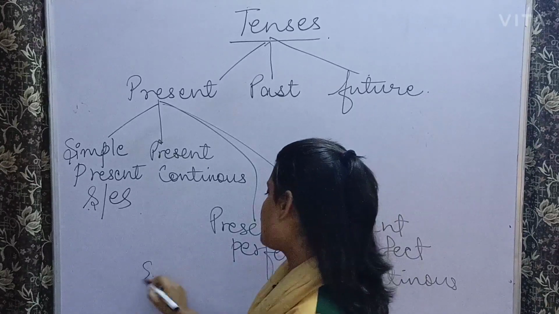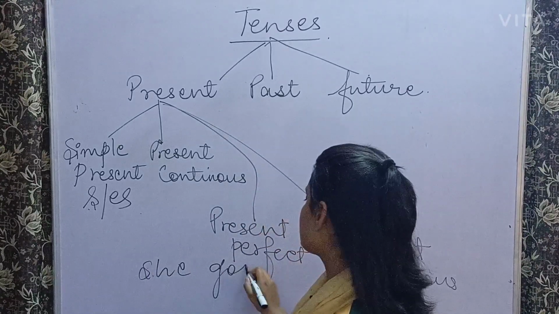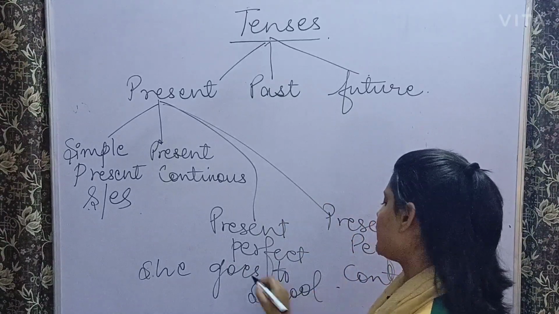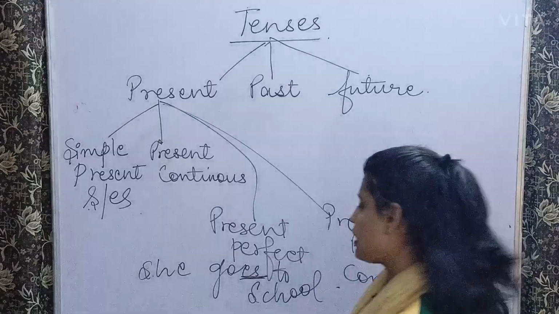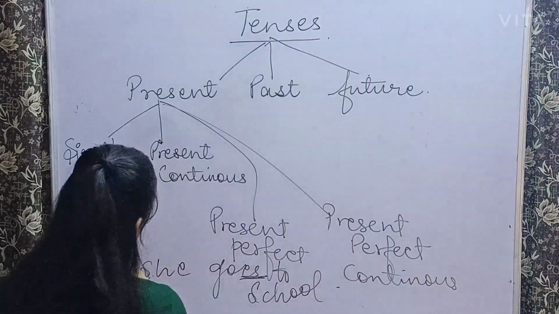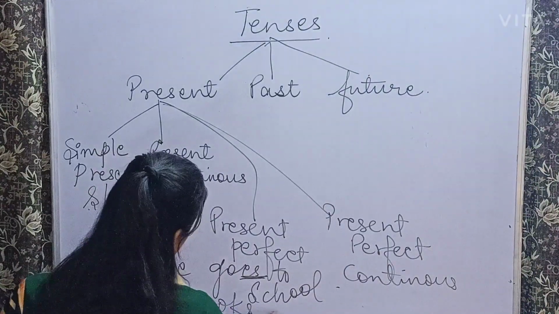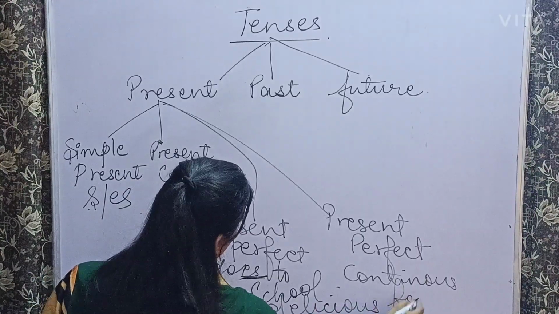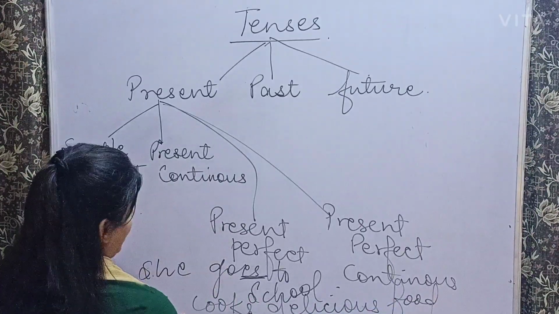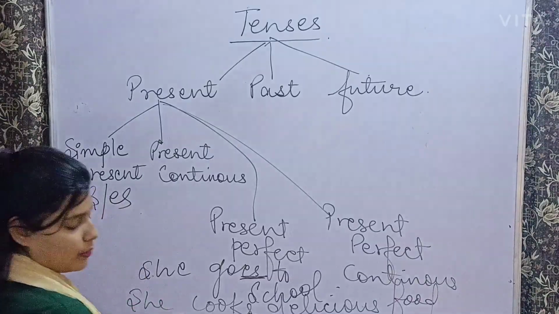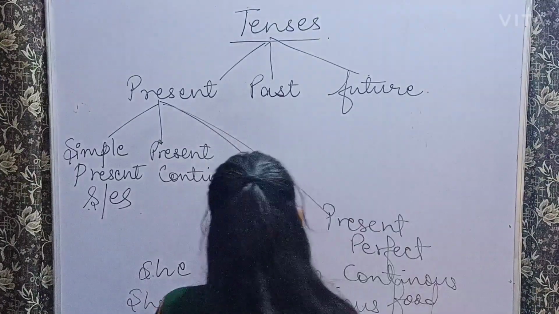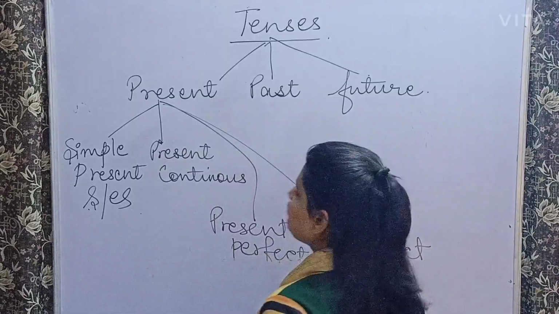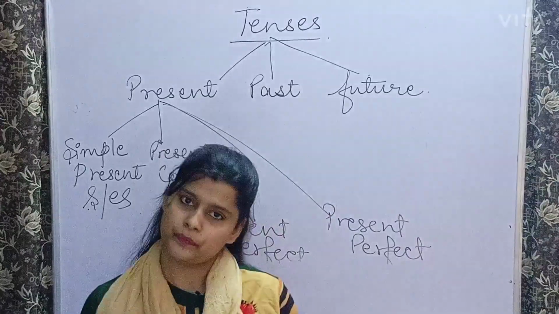For example, if I say she goes to school. She goes to school. Can you see that we have ES in these kinds of sentences? Suppose I say she cooks delicious food. Can you see that in cooks, S is being added? So you will be able to identify these sentences because they have S or ES in them.